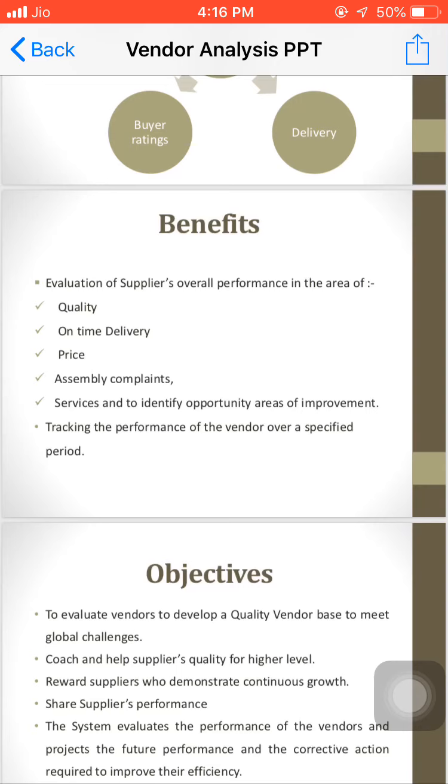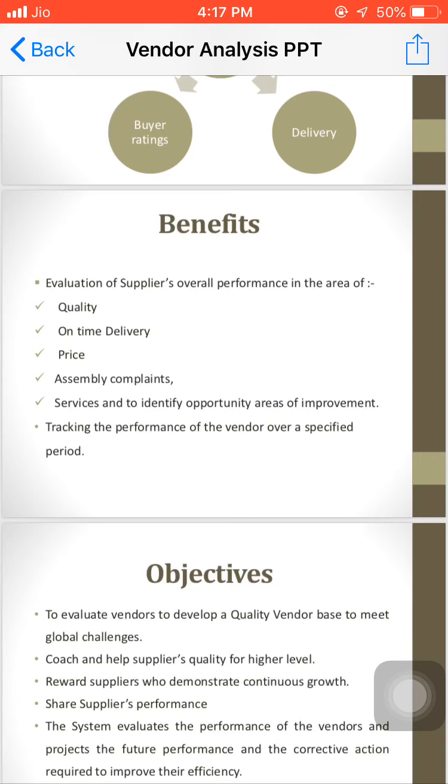It may be that he just wanted to get the business, so in the first order he showed a very good response, and later on he started delaying the orders. So this tracking of performance is not for the first order only, it should be carried out for each and every order on a long time basis. Then only can we analyze whether this vendor is right for our company.